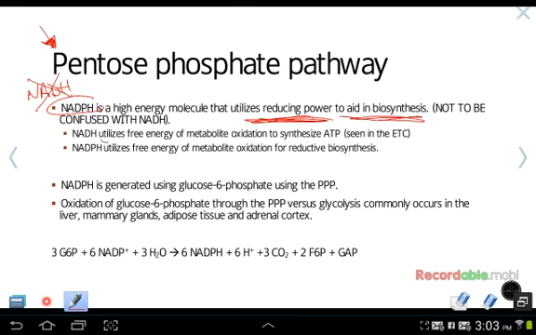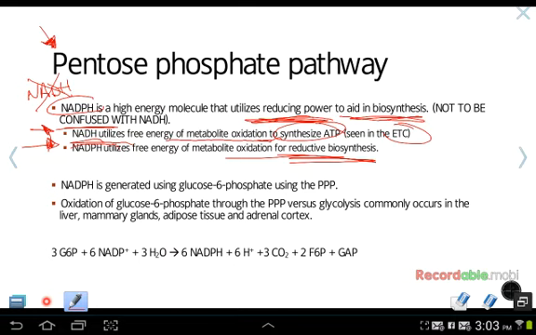Again, not to be confused with NADH, because NADH utilizes the free energy of metabolite oxidation to synthesize ATP, such as we'll see in the electron transport chain, while NADPH is utilized for reductive biosynthesis, so creating biomolecules. So NADH is for creating ATP, while NADPH is used for creating biomolecules.